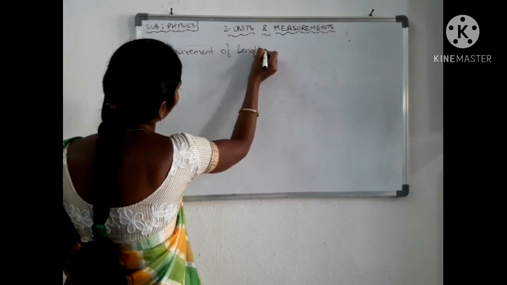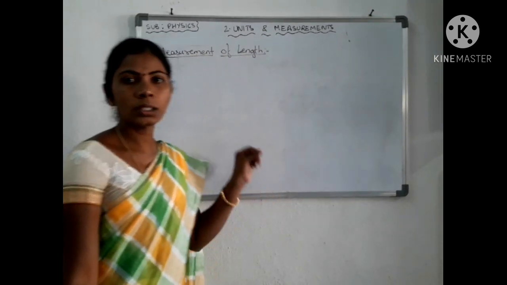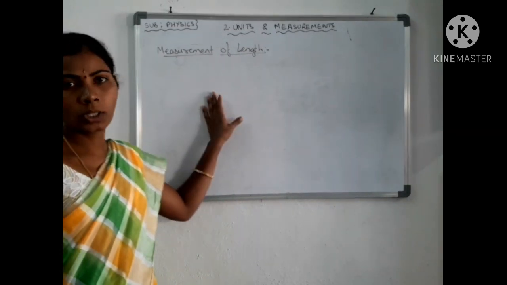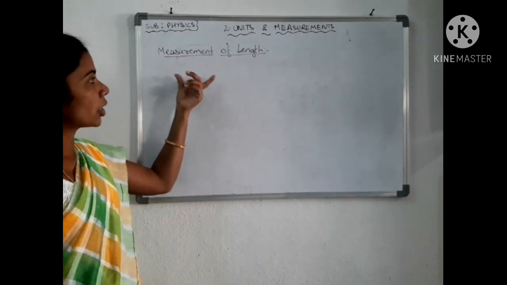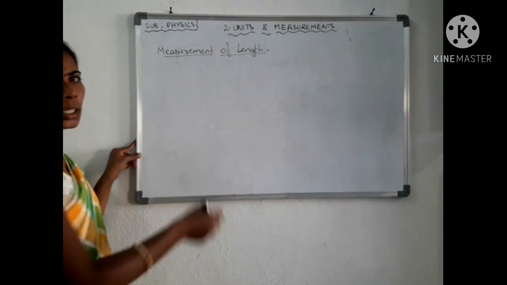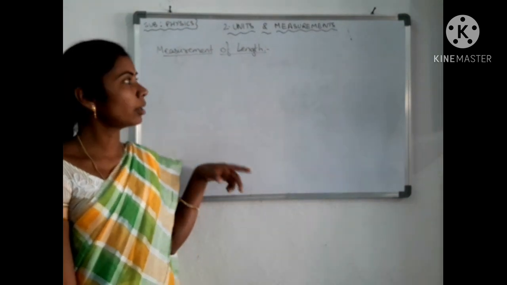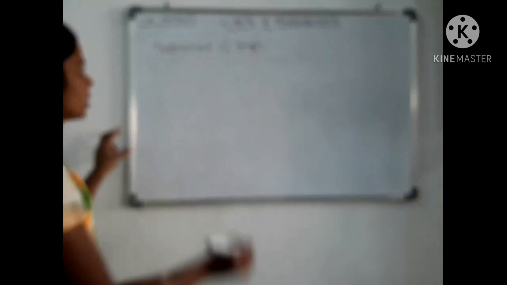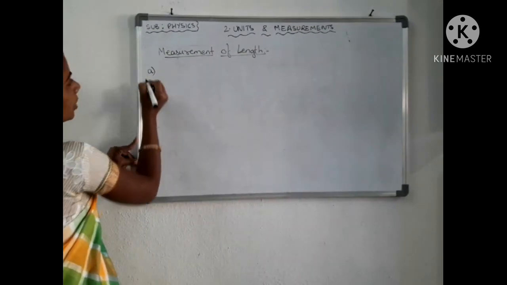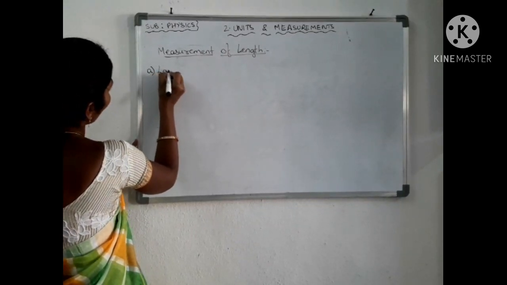Measurement of length. How to measure the length? Here we have two types of measurements of length: how to measure larger distances and how to measure smaller distances. Length means nothing but the distance. So how to measure the large distance and how to measure the smaller distance? Let us see. The first topic under this measurement of length is measurement of larger distances.